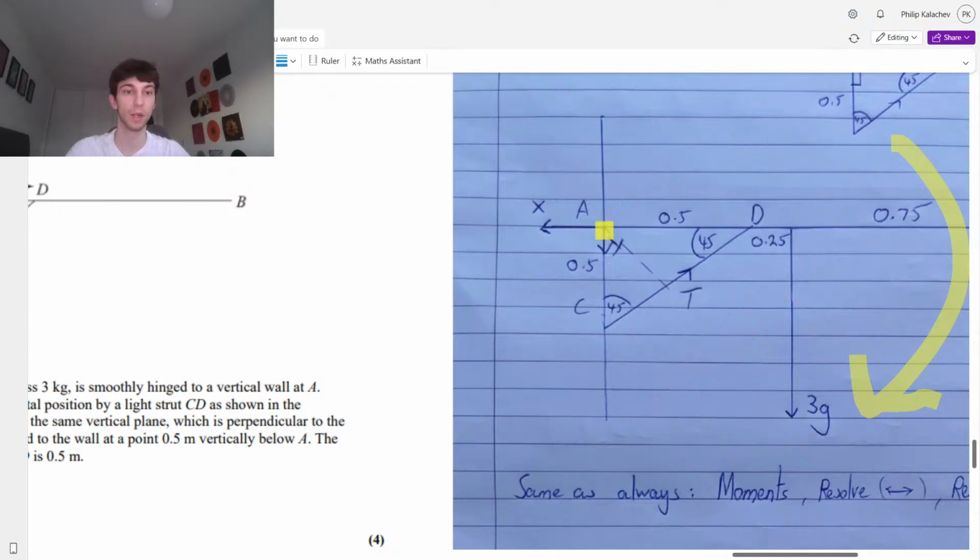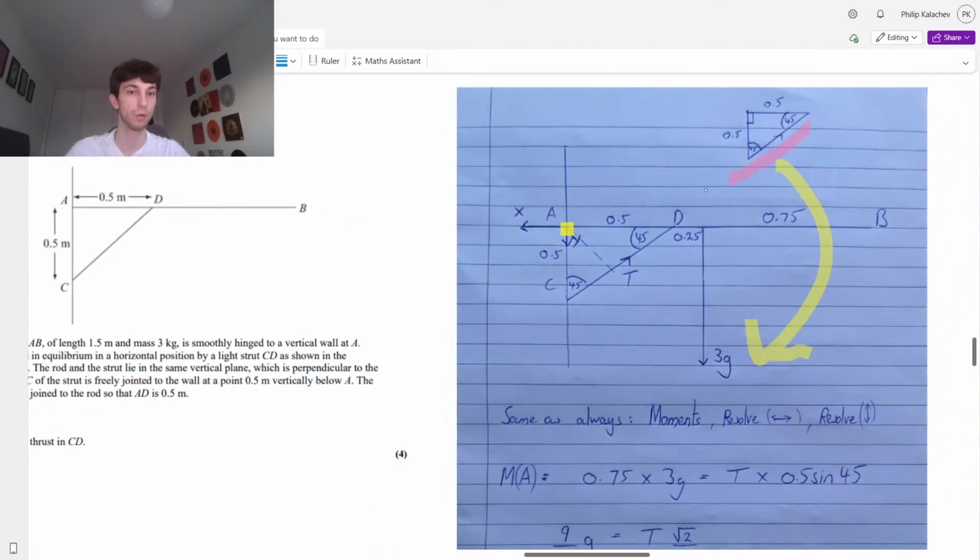Let's clear this up, make it look a little bit nicer. Think of this T line as all the way extended out. The shortest possible distance. I think Neil does maths like this. When I did my A levels, he was always saying, use a ruler and see the shortest possible distance. You can clearly see the shortest possible distance is going to be here, right? So we have to find that distance. How do we find that distance?